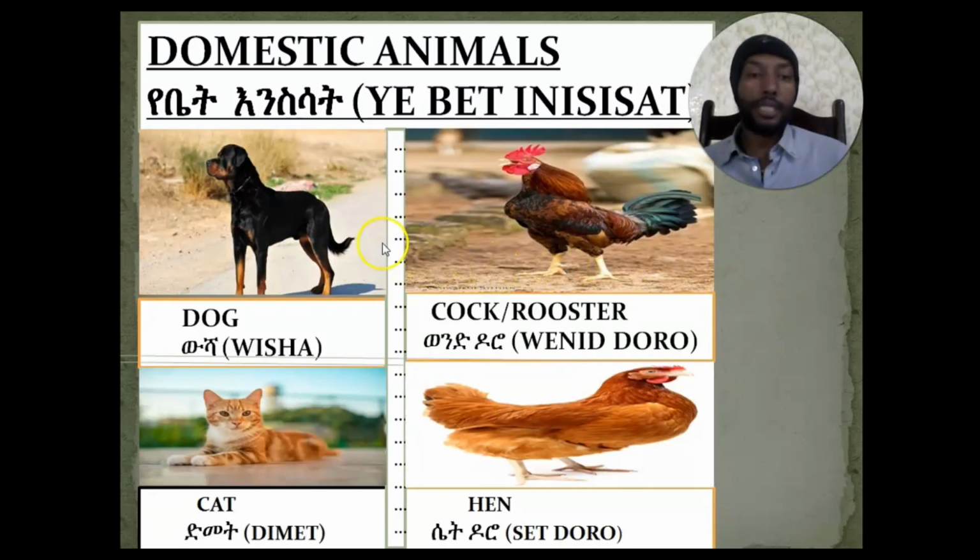The other one is called what? Dog. Dog is also another member of a domestic animal, and dog in Amharic language is called what?